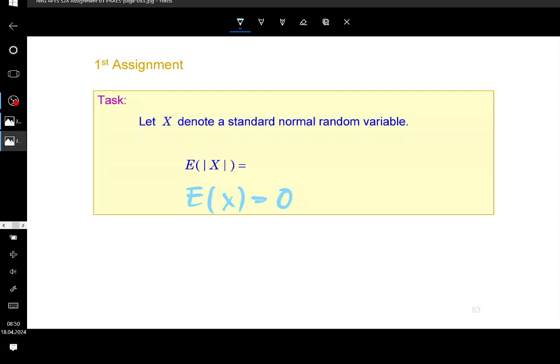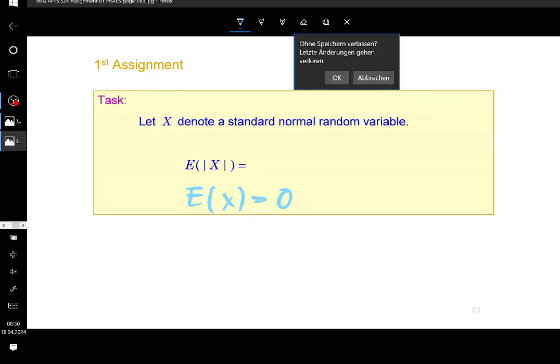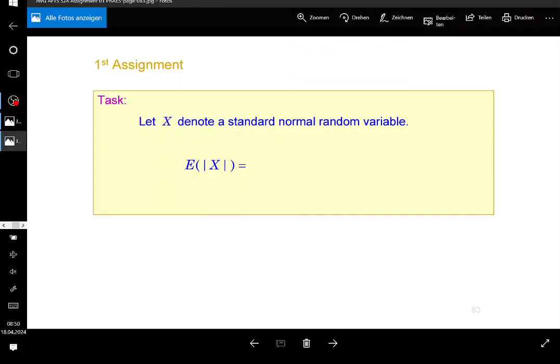But I'm not interested in the expectation. I'm interested in the expectation of its absolute value. And you need to show that this is equal to the square root of 2 over pi. Okay, so you need to play with the density a little bit, just the way that I did it for you. I gave it to you. Okay, you can use the hints.